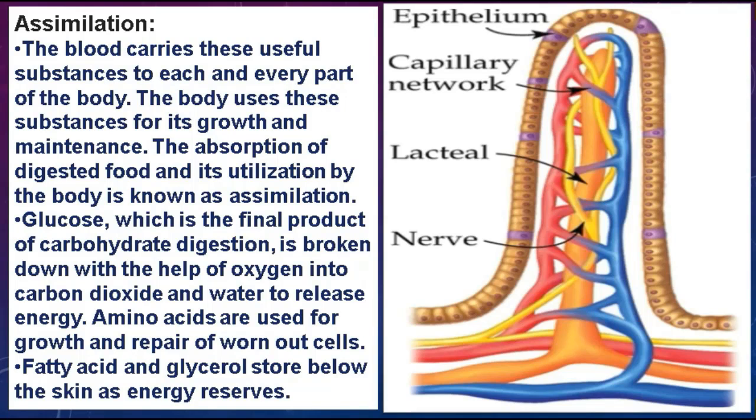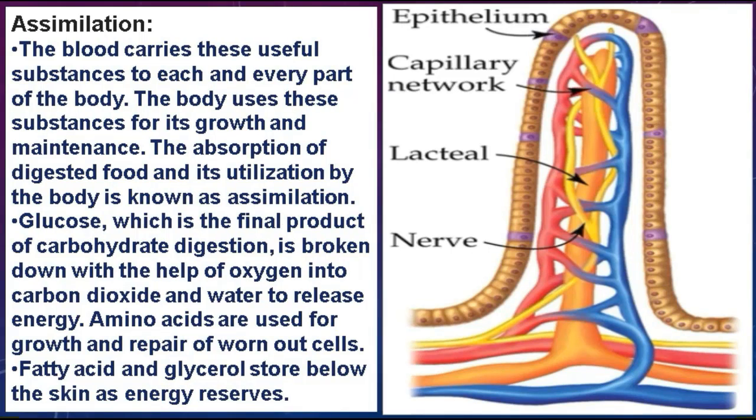For example, glucose, the final product of carbohydrate digestion, is ultimately broken down with the help of oxygen into carbon dioxide and water to release energy. In the same way, amino acids are used for growth and repair of worn out cells, and fatty acids and glycerol are stored below the skin as energy reserves. Now let's move on towards the next slide.